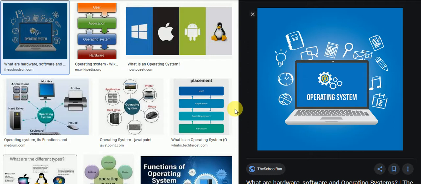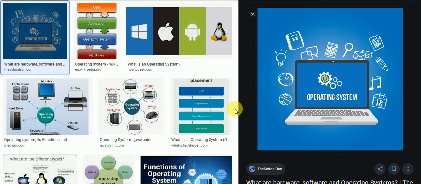Function of an operating system. So some functions of an operating system: number one, input output management, program execution, resource allocator, main memory management, file management, and secondary storage management. Okay, so now discuss input output management.